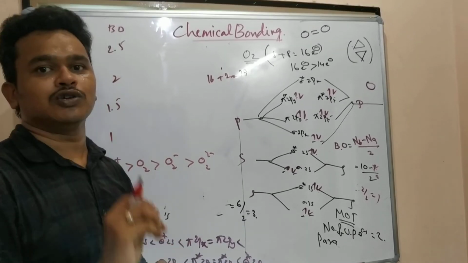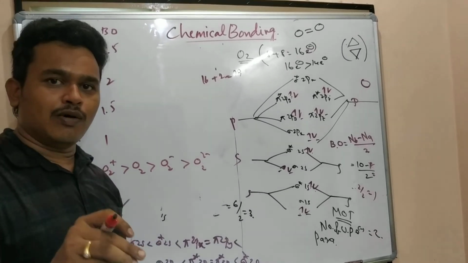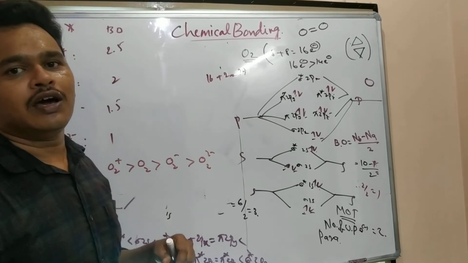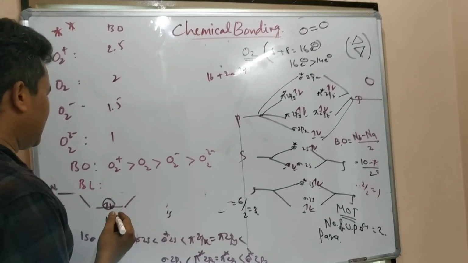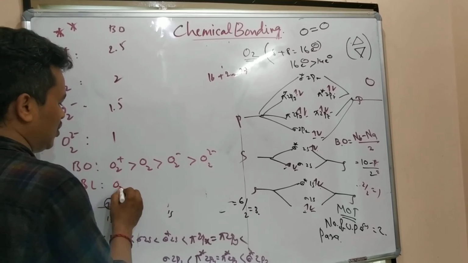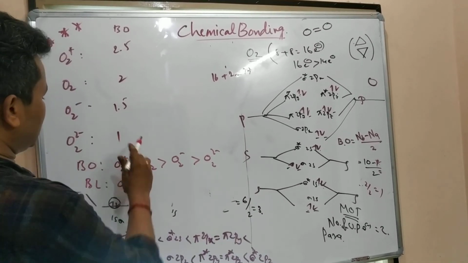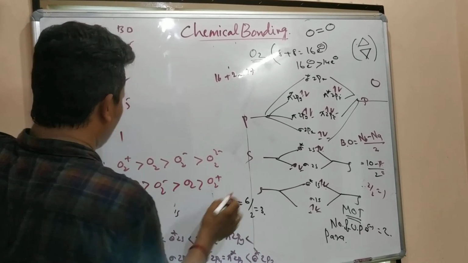Triple bond is strong, so bond length is less, then the double bond, after that the single bond. If the bond is strong, length is short, so the bond length order will be reverse. O2 2 minus has a single bond, so it has more length than O2 minus, than O2 plus.